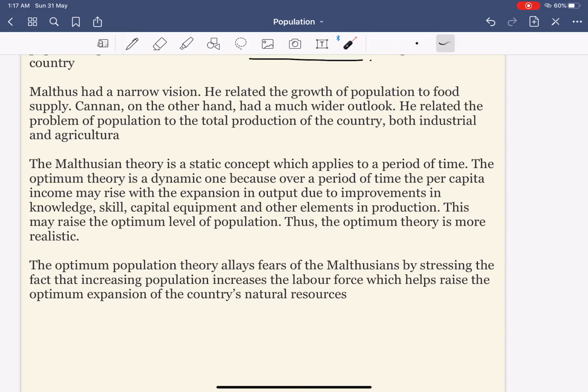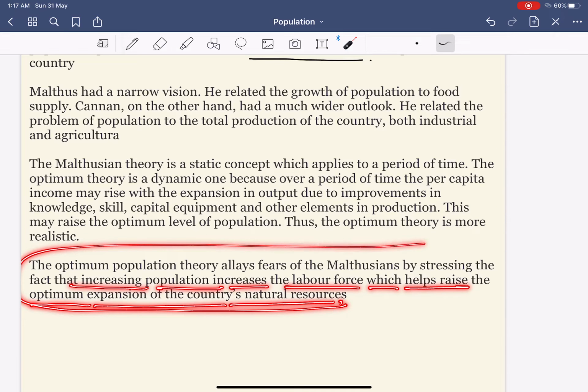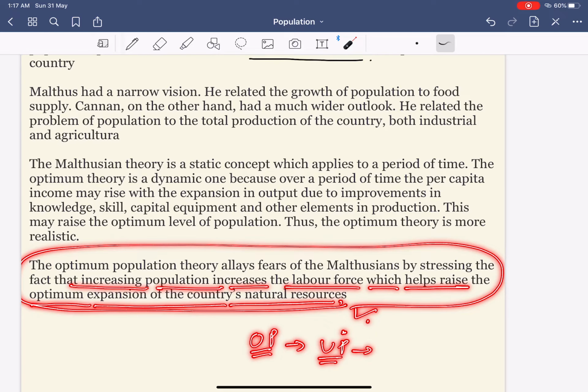Again, the optimum population theory allays the fear of Malthus by stressing the fact that increasing population increases the labor force, which helps to reach the optimum exploitation of the country's natural resources. Please understand this point. Basically, in the optimum population theory, we discussed that if there is underpopulation, what will happen? Then the resources cannot be extracted within the country, hence development would be down.